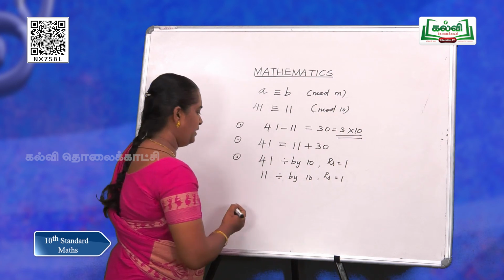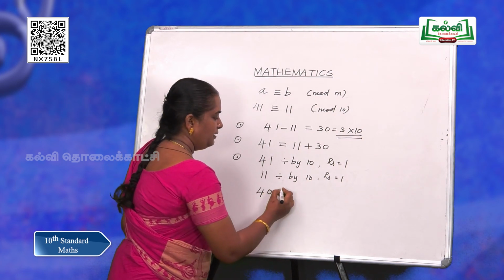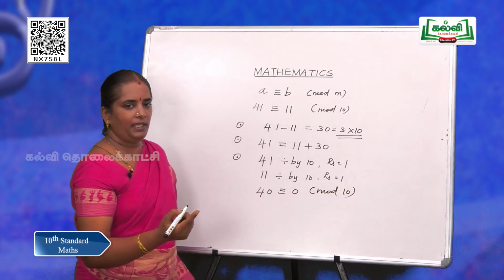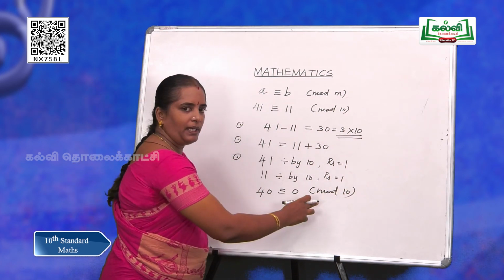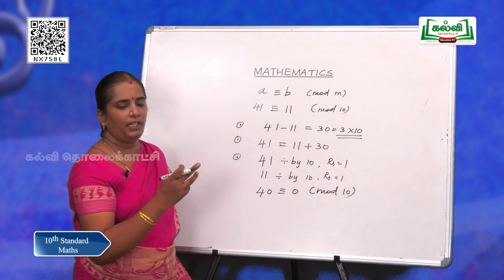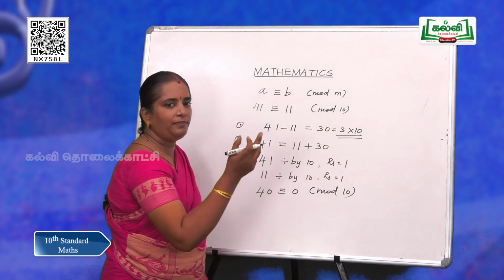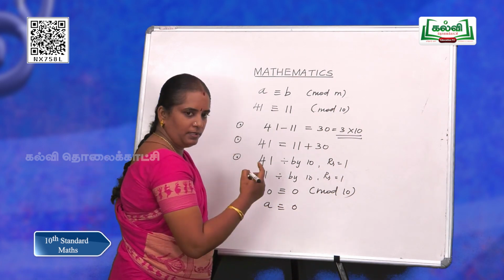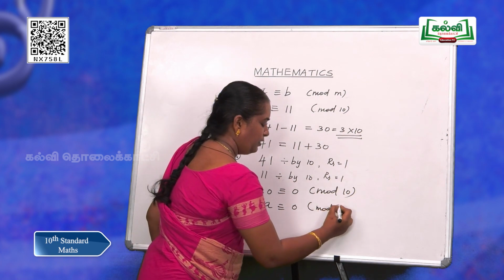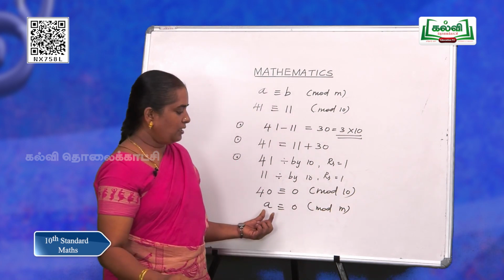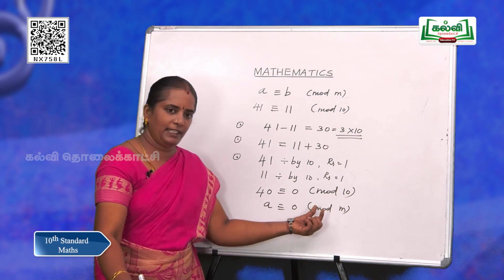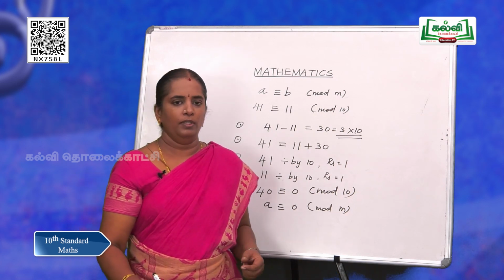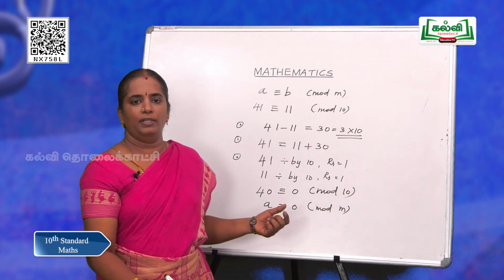Let us take another number: 40 is congruent to 0 mod 10. That means when 40 is divided by 10, it gives a remainder 0. That means 40 is a multiple of 10. So for mod m, A congruent to 0 means A is a multiple of m. These are the meanings we come to know when we use the congruent symbol.